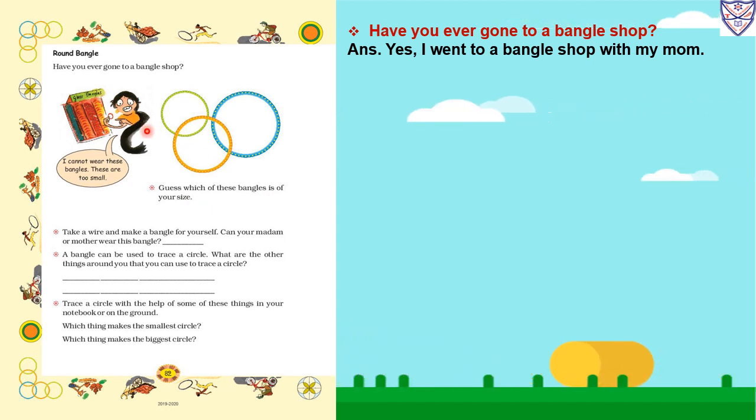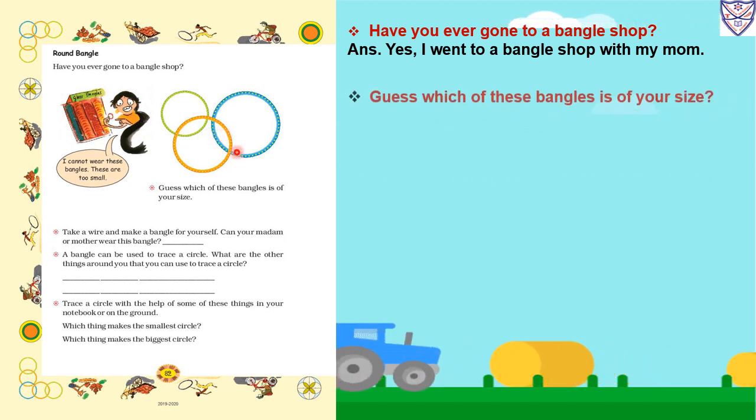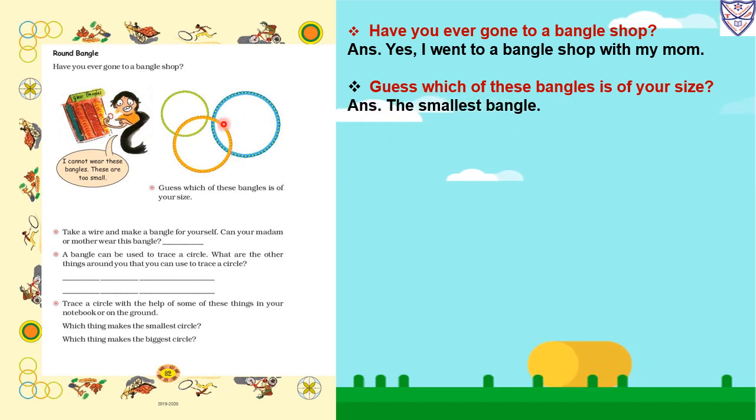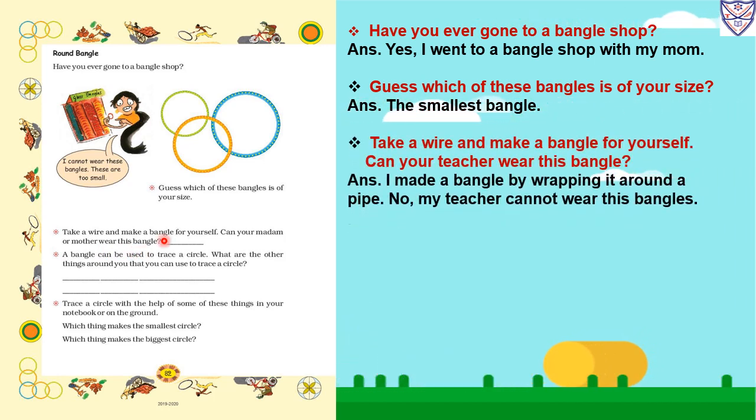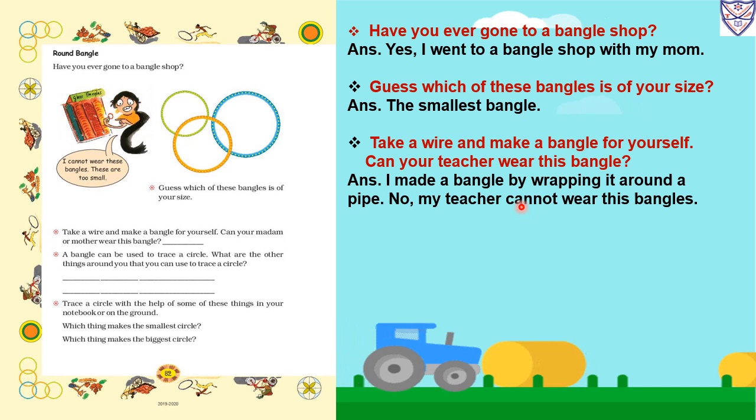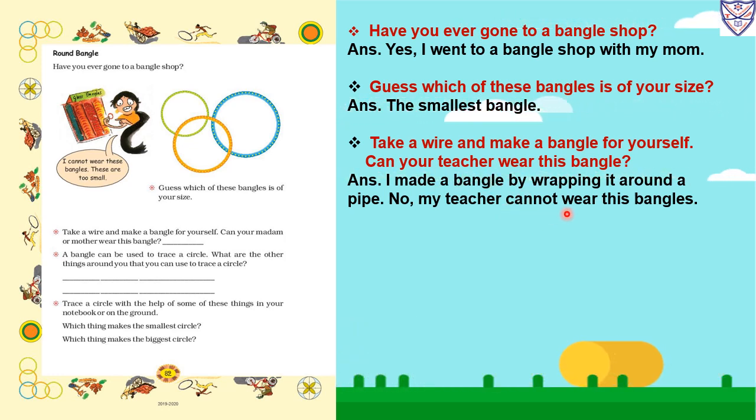Guess which of these bangles is of your size. So three bangles of different sizes are given. So we have to find out which of these will be the size of our hand. So the smallest bangle is of your size. Take a wire and make a bangle for yourself. Can your madam or mother wear this bangle? I made a bangle by wrapping it around a pipe. No, my teacher cannot wear this bangle because you made the bangle of your size. So the teacher can't wear this bangle.